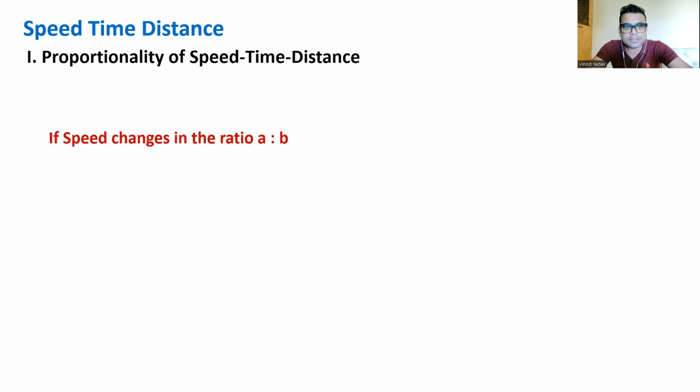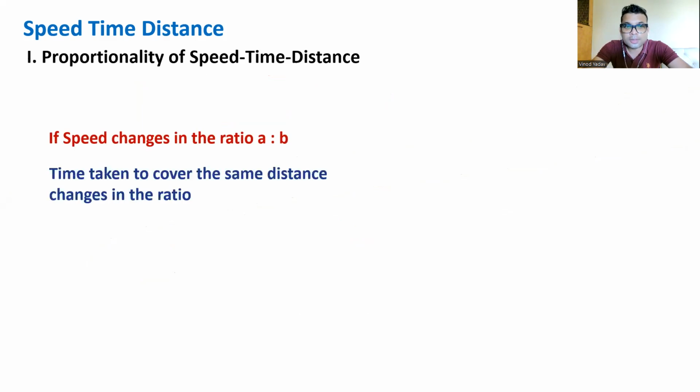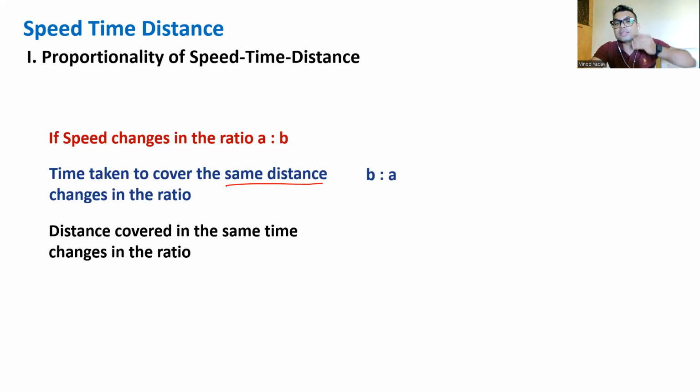Now let's apply this. If speed changes in the ratio A is to B, the time taken to cover the same distance, so distance is constant and you relate time and speed inversely, will change in the ratio B is to A. And for the distance covered in the same time, time is constant, so you're relating speed and distance: if the speed ratio is A is to B, the distance ratio will be A is to B only, because it is directly proportional.